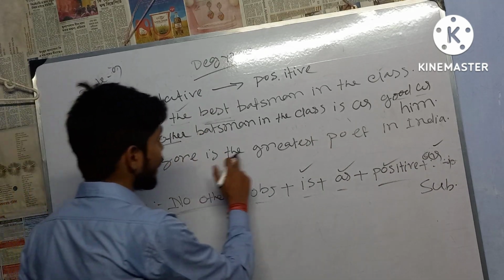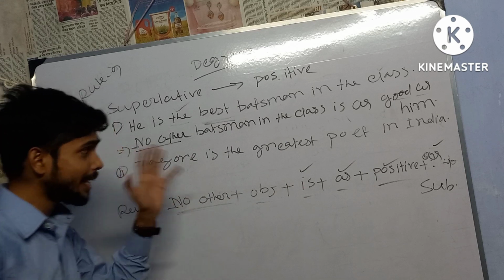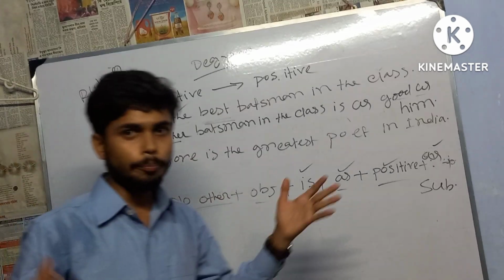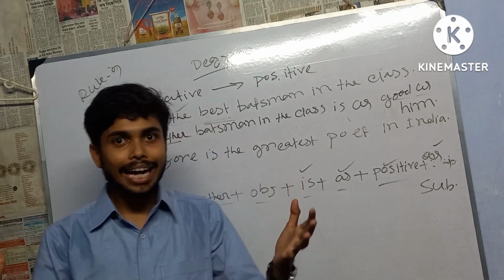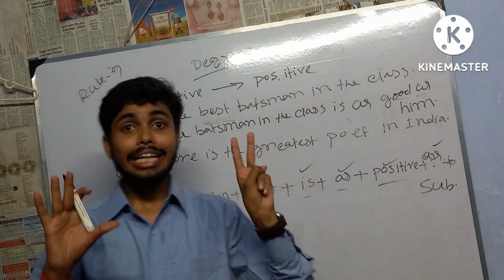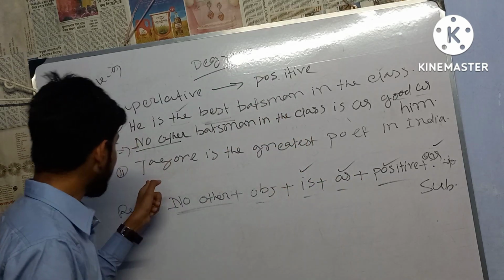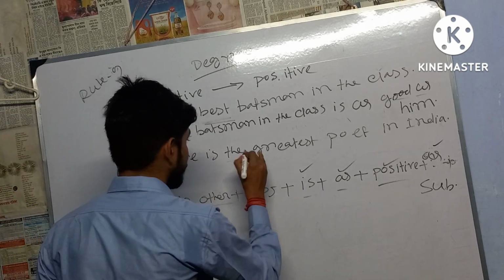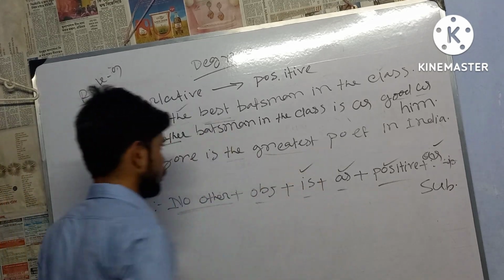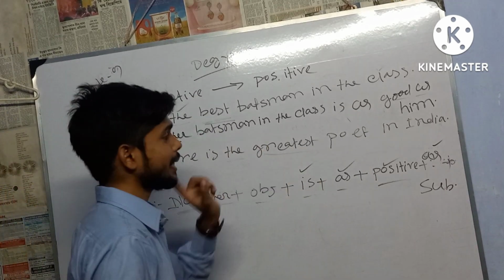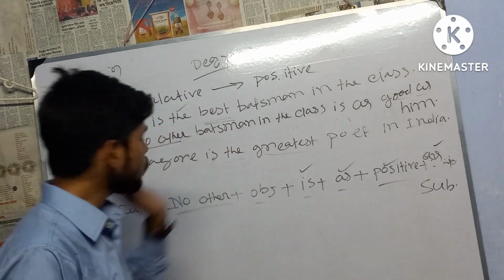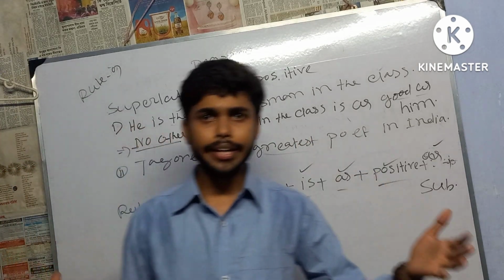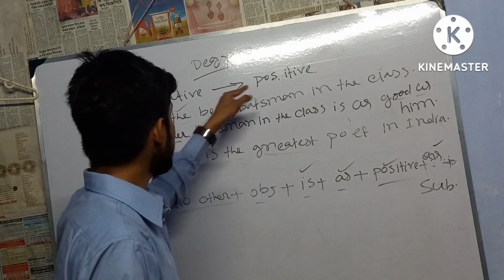Next, Tagore is the greatest poet in India. Now try to identify whether this sentence is an example of superlative degree, positive degree or comparative degree. As I have told you earlier, there are two processes to identify it. One is 'the', yes, and the second is 'greatest'. 'The' is also an identification, and greatest we all know, great, greater, greatest. So we can say blindly this is an example of superlative degree, and we all know if we find superlative degree, we will have to translate into positive degree.